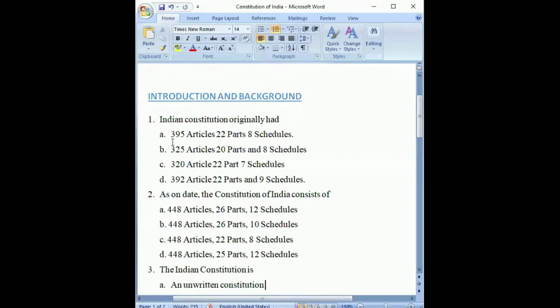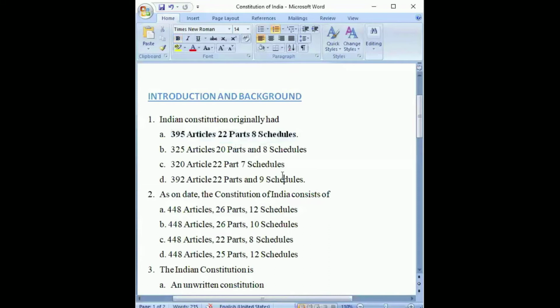The options are: 395 articles, 22 parts, 8 schedules; 325 articles, 20 parts, 8 schedules; 320 articles, 22 parts, 7 schedules; and 392 articles, 22 parts and 9 schedules. What is the correct option? The correct option is the first one: 395 articles divided into 22 parts and 8 schedules. This is something we discussed in our initial classes also, that this is how many articles were there at the time of inception.